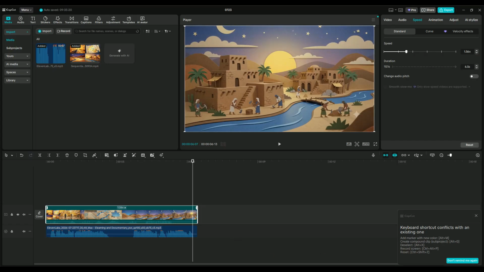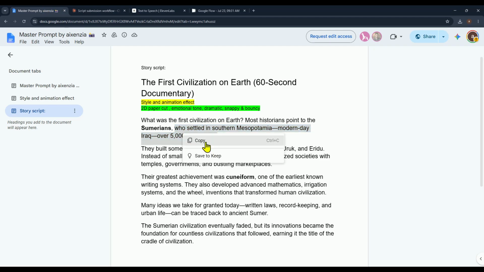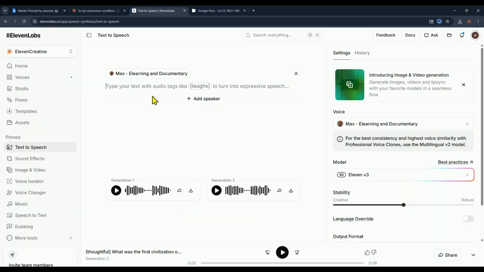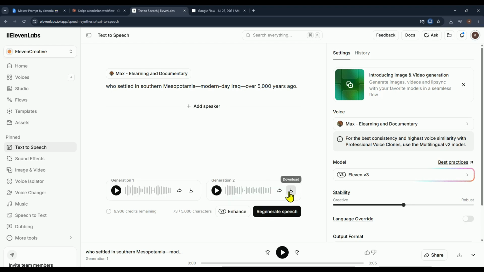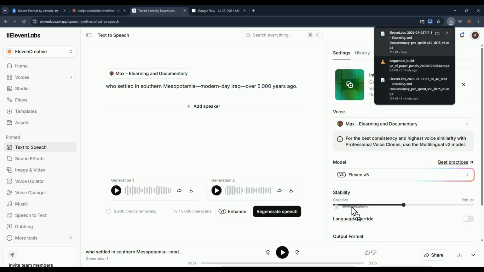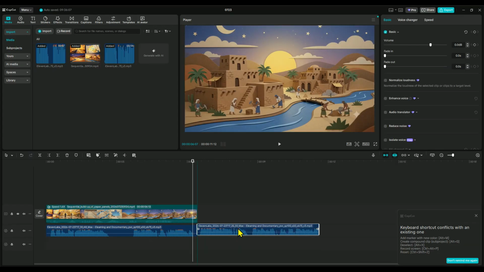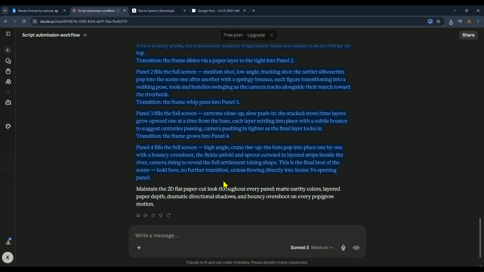Now let's move on to scene 2. Head back to Google Docs file and copy the same section of the script that we used to generate the second scene image. Then open ElevenLabs, paste the script and generate the voiceover. Once the voiceover is finished, download the audio and import it into your video editor so everything stays organized as you build your project. Next, go back to Claude AI and copy the video animation prompt for scene 2.